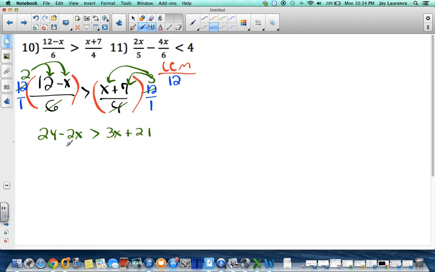I don't like having x's on both sides. I'm going to get rid of this negative 2x from both sides.